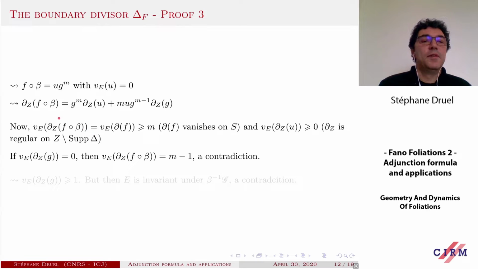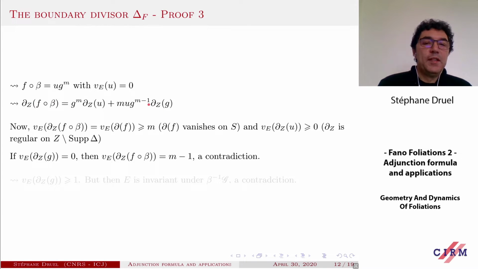And let's see what happens. What can we say about this f, this value here? So the order of vanishing of this new function along E is exactly, by construction, the order of vanishing of delta of f along E, and it is certainly larger than m, just because by construction the delta of f vanishes on S, and m is minimal along the order of vanishing of such functions. Okay. So this has order of vanishing at least m.